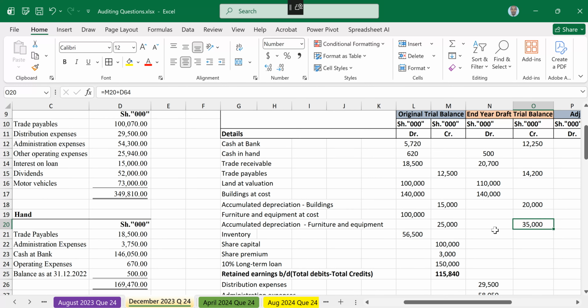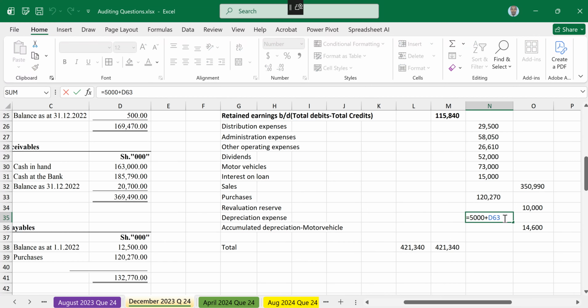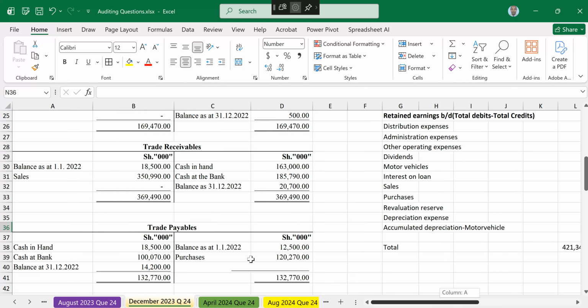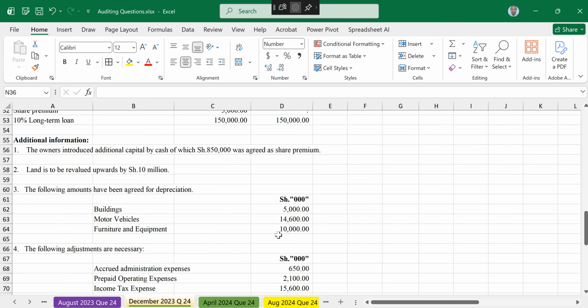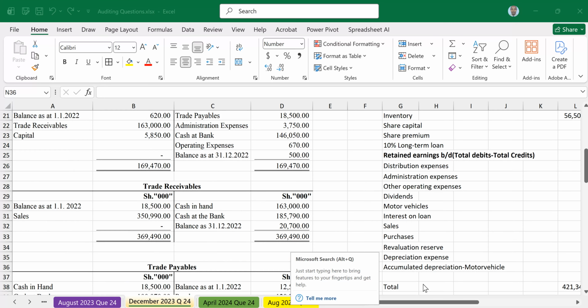Then depreciation is increasing. What was the last depreciation? Here it is, furniture and equipment. So furniture and equipment depreciation is 10,000. So it means we add 10,000 to depreciation expense.